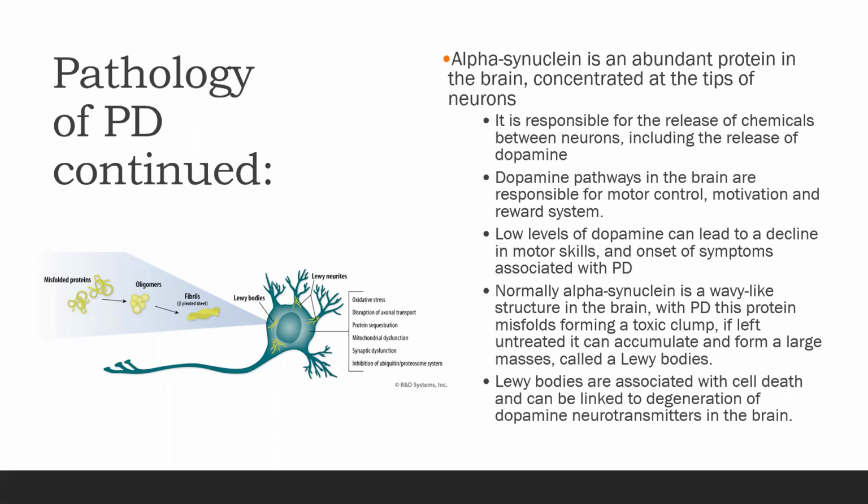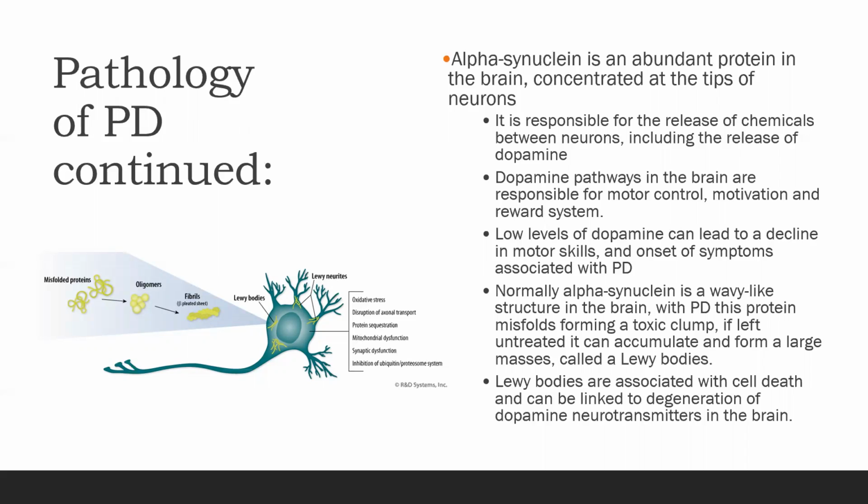Alpha-synuclein is an abundant protein in the brain, concentrated at the tips of neurons. It is responsible for the release of chemicals between neurons, including the release of dopamine. Dopamine pathways in the brain are responsible for motor control as well as motivation and reward systems. Low levels of dopamine can lead to a decline in motor skills and onset of symptoms associated with Parkinson's disease.